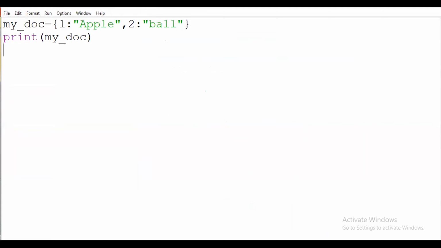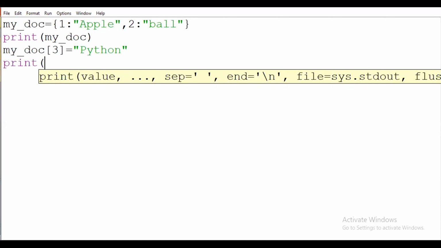So that time what I should do, I should write here my dog of 3 is equal to, I add Python, okay, I will write a print of my dog.